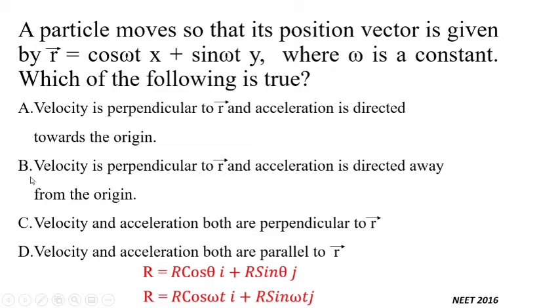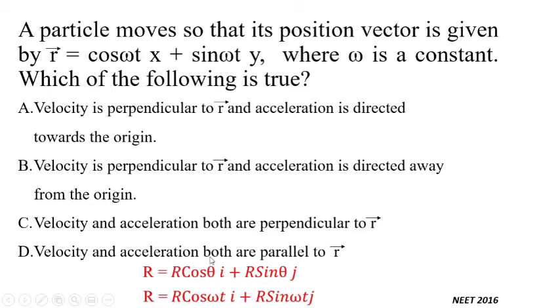If you look into option B, it is given that velocity is perpendicular to r and acceleration is directed away from the origin. So this is not correct. In option C, velocity and acceleration both are perpendicular to r. So this is also not correct. In case of circular motion, acceleration is towards the center. That is why the direction of the object keeps on changing.